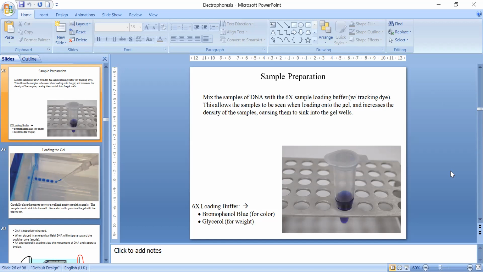Yeah, the lambda max of DNA is 260 nanometer. So since 260 nanometer is beyond the visible range, we cannot see DNA in a solution with the naked eye. So just to see up to which length the DNA has migrated, we add a tracking dye, bromophenol blue.